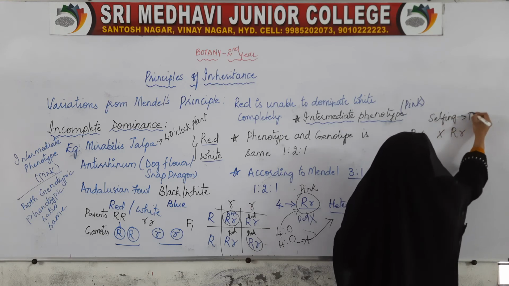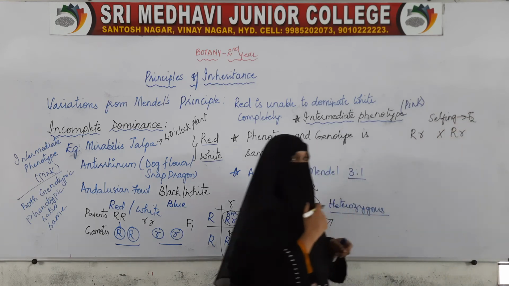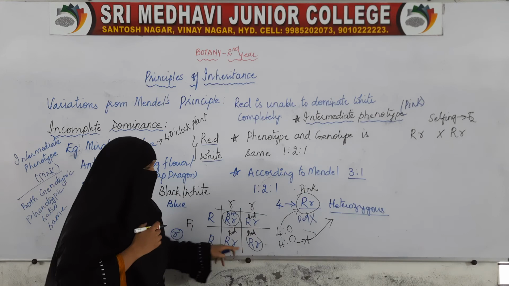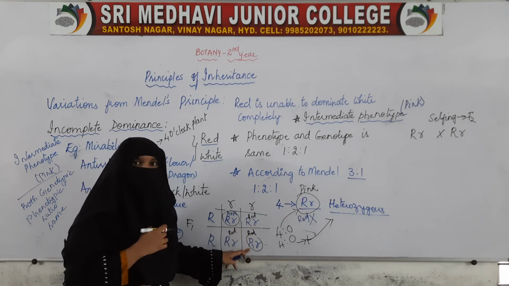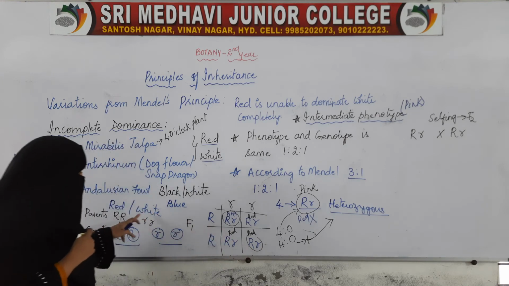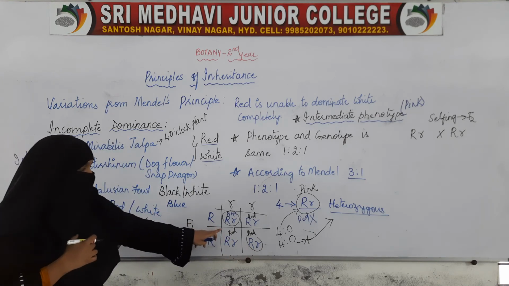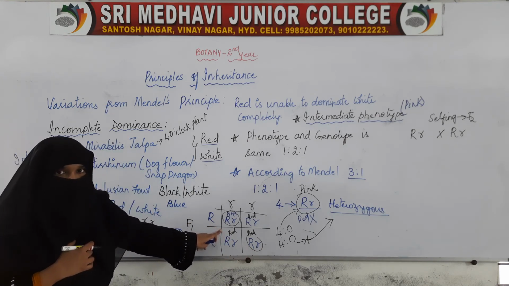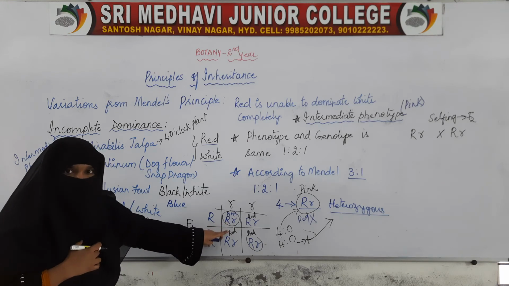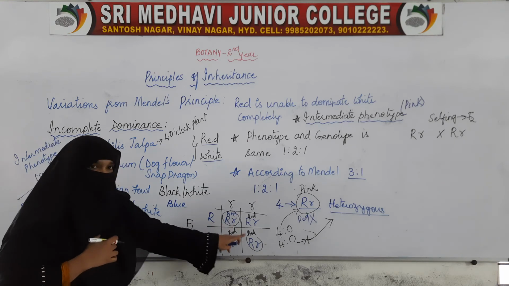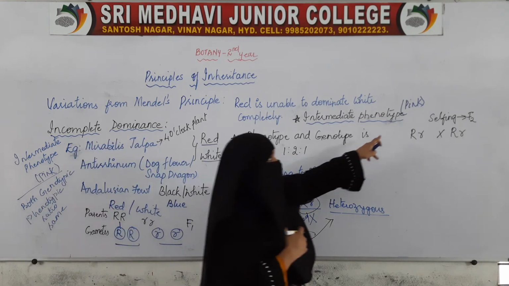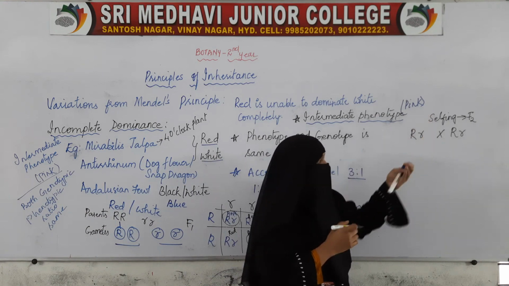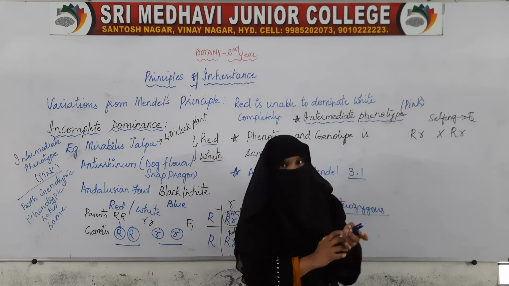On selfing we get the F2 generation. Selfing means crossing any two individuals of the same generation. This was the parent generation, this is the F1 generation. Now from F1 we take any two offsprings, and that is called selfing. On selfing we get the F2 generation.